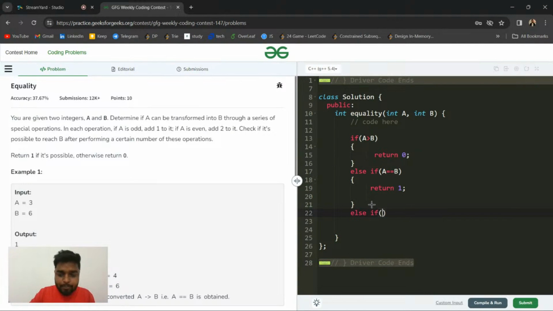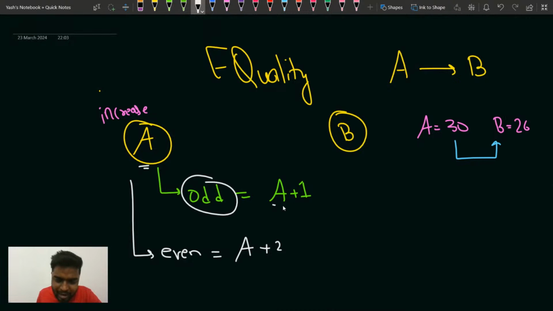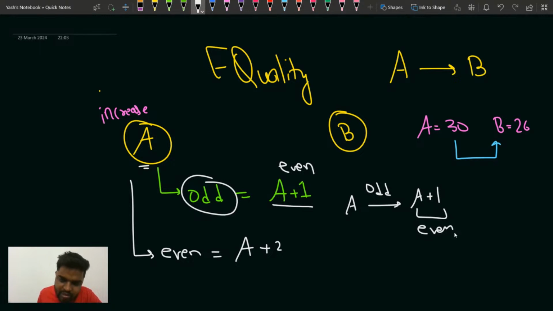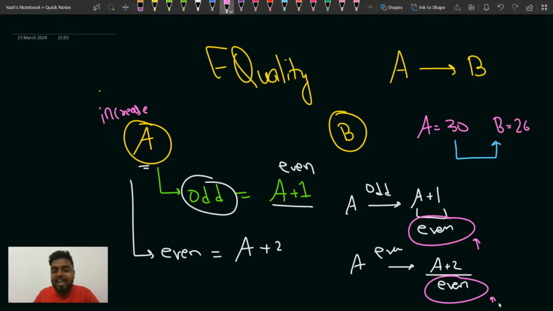Else, another scenario: you have to understand one thing about whatever a value is there. If a is odd, you add 1 to it, so it becomes even. Similarly, if a is even, you add 2 to it, so it will be a plus 2, which is again even. So a will always become even at the end of the day. So if b is odd, then you can never reach it.